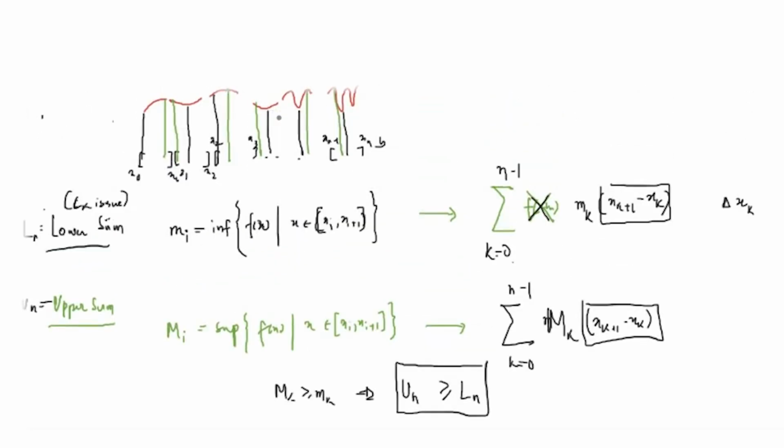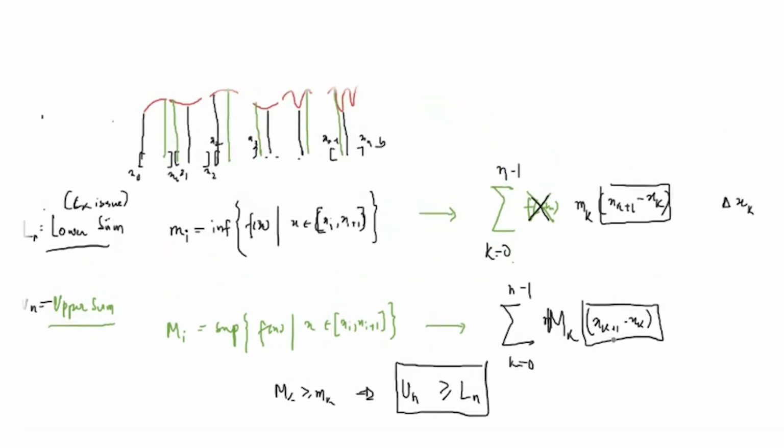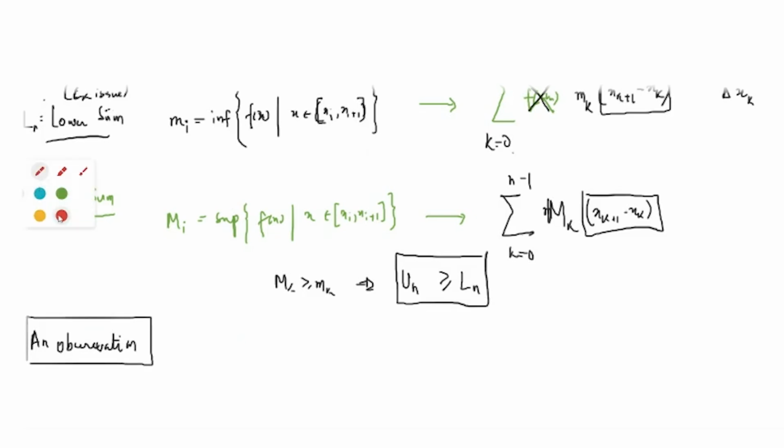So observe that, instead of selecting this xk and xk plus 1, they did the following thing. One interesting thing they saw, this is an observation. I will not prove it, but observe this.